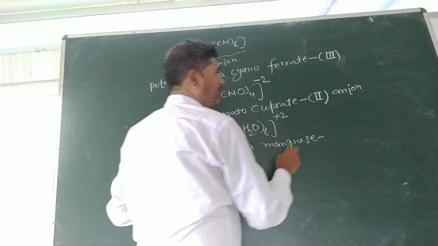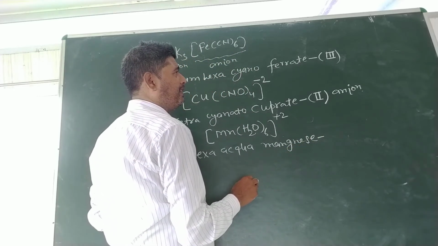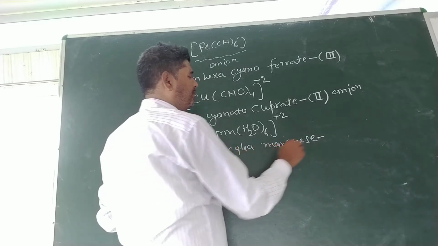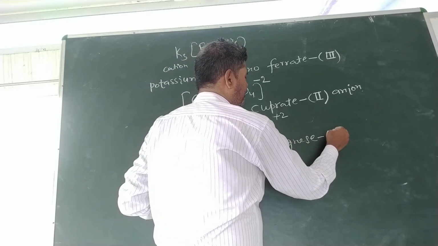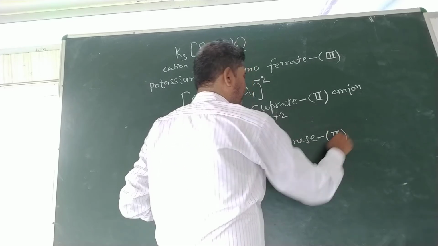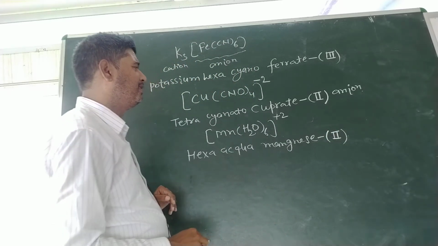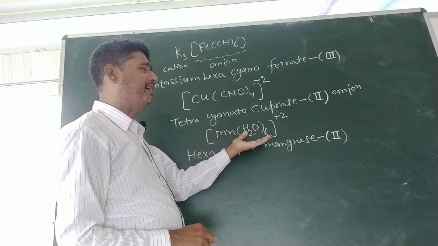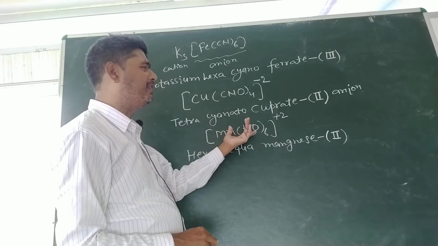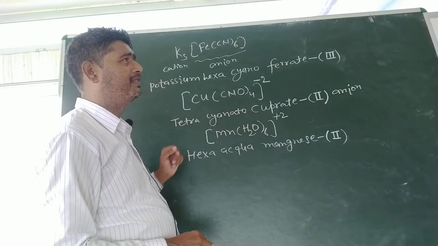After the name of manganese, its oxidation state would be represented. The oxidation state of manganese here is 2. We will write second. After this, its nature will be represented. The nature of the complex, the nature of the coordination compound, is of the cationic type.